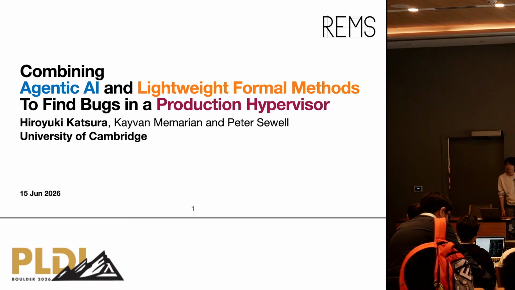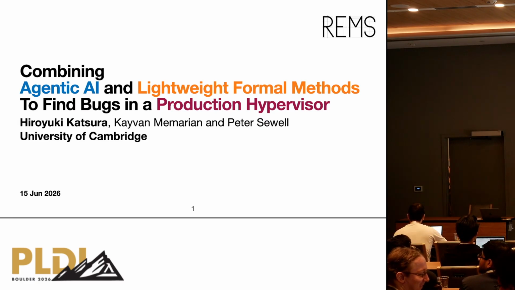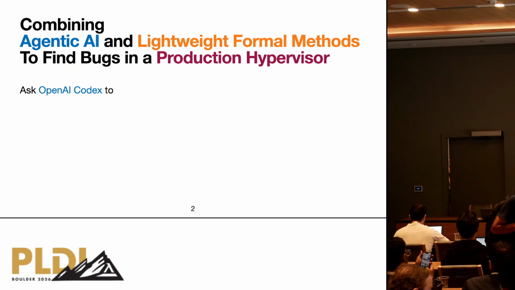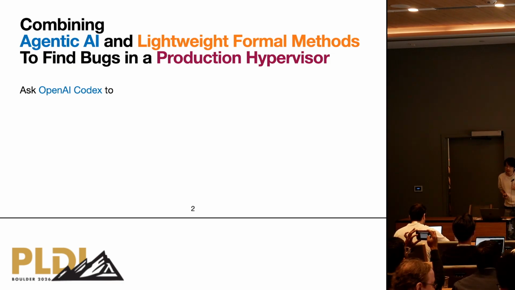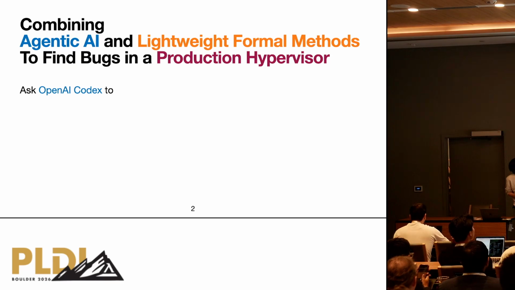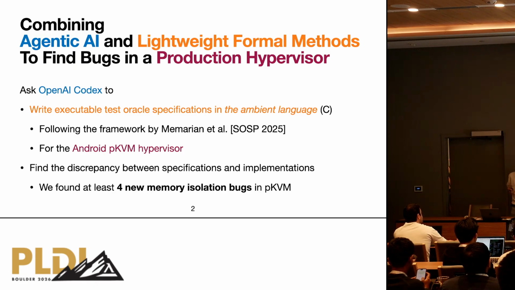Yes. Thanks for the introduction. I'm Hiro. This is joint work with Kayvan Memarian and Peter Sewell. So basically, this talk is about combining agentic AI and lightweight formal methods to find bugs in a production hypervisor. More precisely, we asked OpenAI Codex to write executable test specifications in the ambient language, following the framework by Memarian et al., for the Android pKVM hypervisor. And then we found several amusing bugs. But probably this slide doesn't make sense to you until we explain this part.